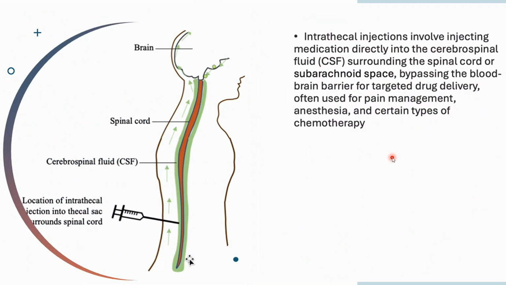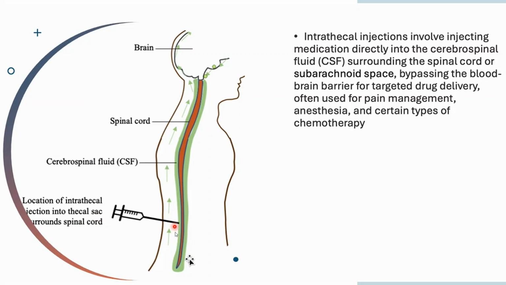When we talk about intrathecal injections, it involves injecting the medication directly into the cerebrospinal fluid. See, this is the brain and this is the spinal cord. Your spinal cord is protected by cerebrospinal fluid, CSF. So for an intrathecal injection, the location is the thecal sac that surrounds the spinal cord.